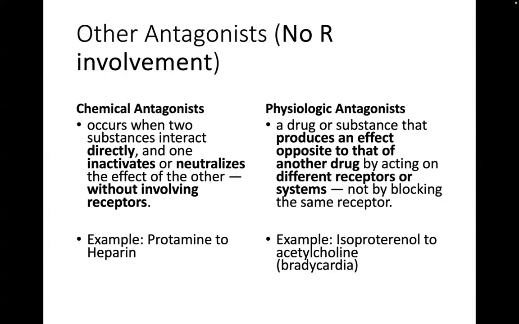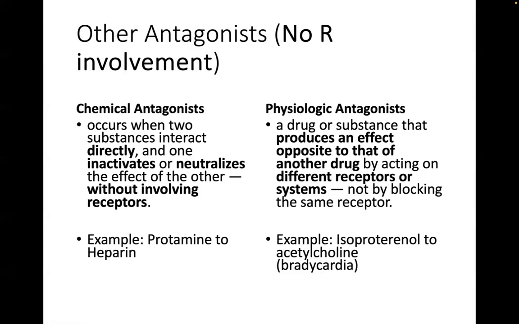What about physiologic antagonism? You will observe physiologic antagonism when a drug or substance produces an effect opposite to that of another drug by acting on different receptors or systems, not by blocking or inhibiting the same receptor. So that drug may produce the opposite effect, but by acting on another system or another receptor, not the same receptor as the other drug.